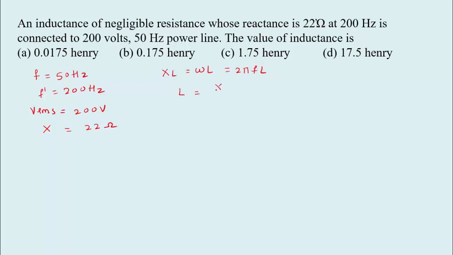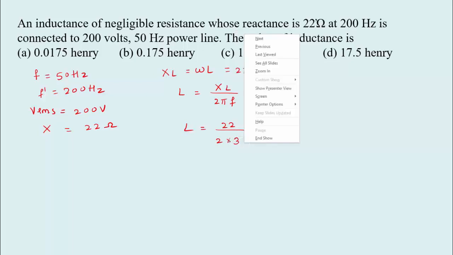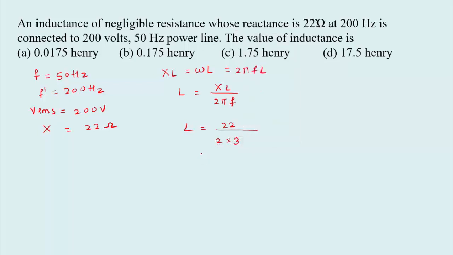So L equal to XL divided by 2 pi F. So L equal to, here XL value is given, that is 22 divided by 2 into 3.142 into frequency is given, that is 200.